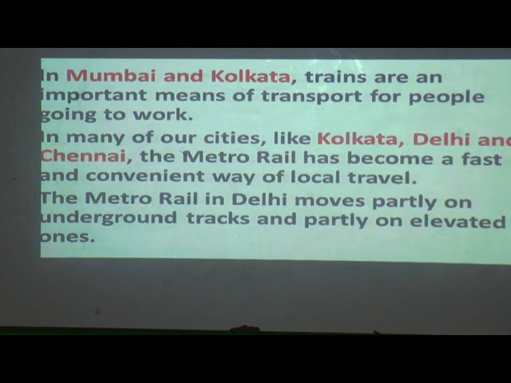The metro rail in Delhi moves partly on underground tracks and partly on elevated ones. Some are made under the ground, called underground railways, and others are elevated ones, which work like a staircase, isn't it? That one.